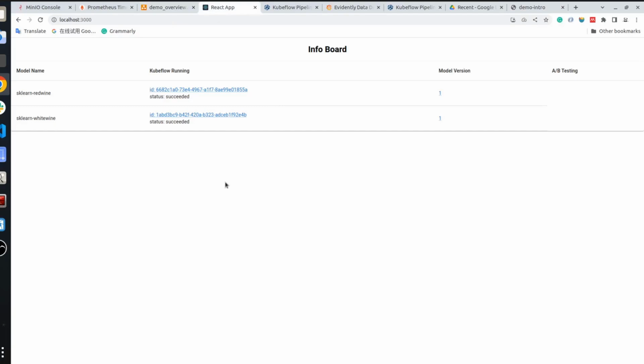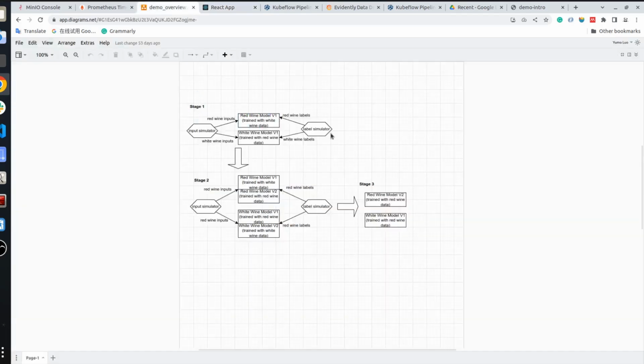And now, as we can see from the dashboards, a red and a white wine model are already running in KServe. And this figure can describe the progress of the demo. So at this moment, we are in stage 1. There are two initial models running in KServe. The red wine model was trained using white wine data, and the white wine model was trained using red wine data. So in other words, we intentionally trained these two models using the wrong color data, so their performance will drop when they receive the correct color data.